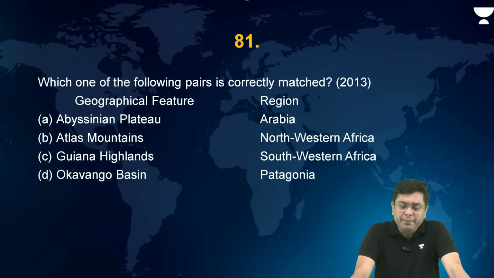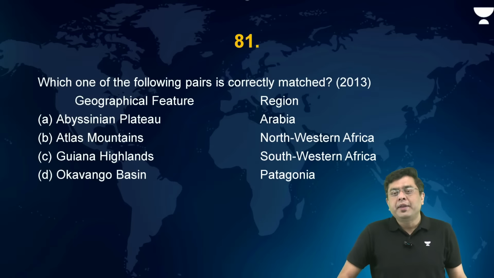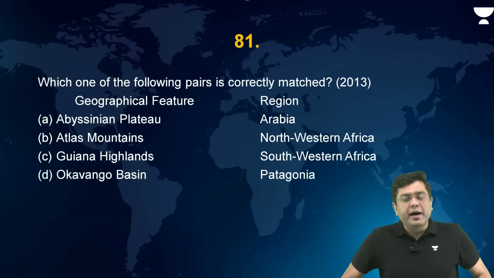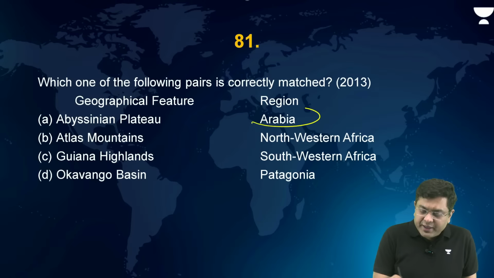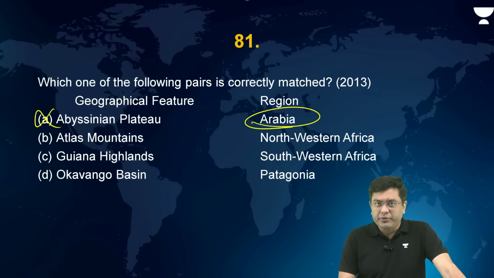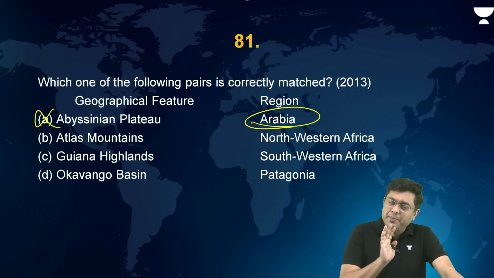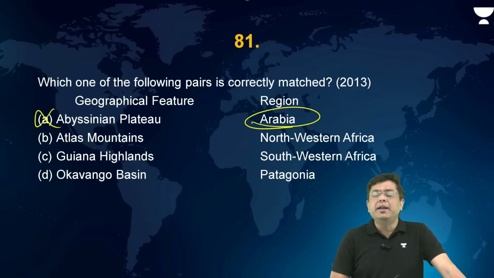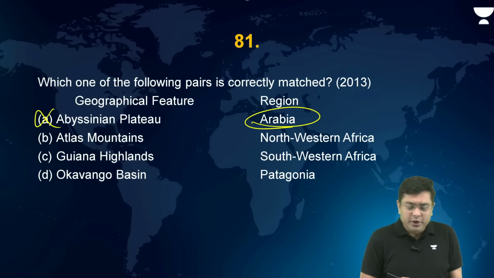Which one of the following pairs is correctly matched? Abyssinian Plateau. Where is the Abyssinian Plateau present? In the region of Africa around the country of Ethiopia. So it is not present in Arabia. Incorrect. Atlas Mountains are a kind of cascading fold mountains present in the northwestern edge of Africa as the African plate has moved northwards.